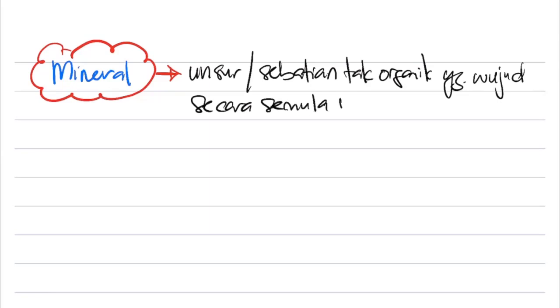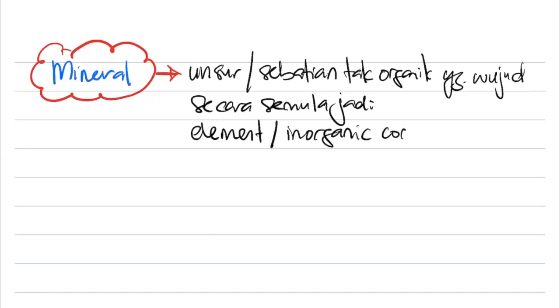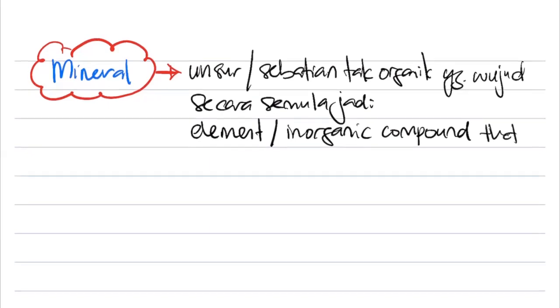So this is the one in BM, the meaning. So in English, how do you say in English? For English, we say it is an element, or you can say an inorganic compound, that exists naturally. So this is the meaning of mineral.